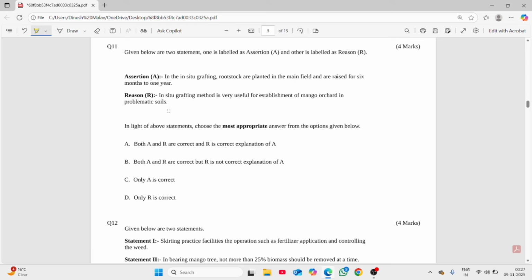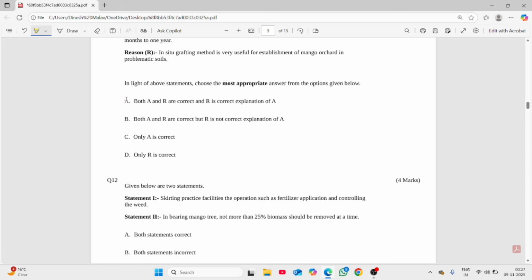So we do in situ grafting. First we plant the rootstock, and when the root goes a few inches down, then we do grafting in the same field. And in that condition, if that soil is experiencing some salt issues, the salt comes to the horizontal area, and it will not affect the plant because it affects only when it comes in direct contact with the root zone. So assertion and reason are correct.